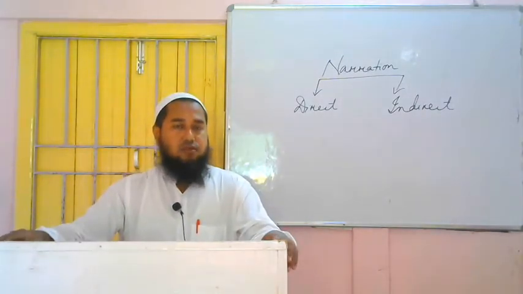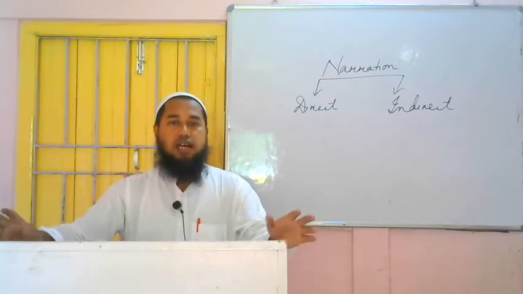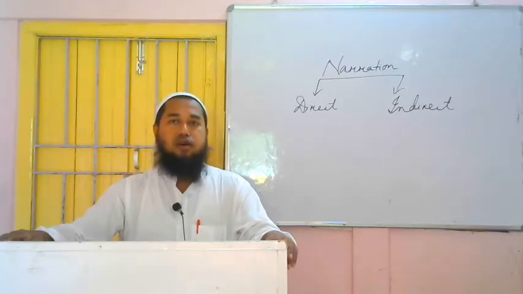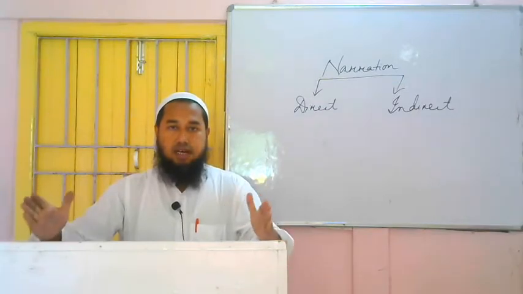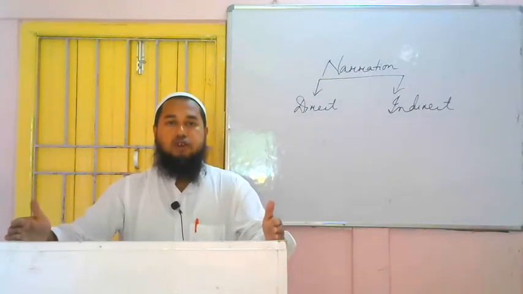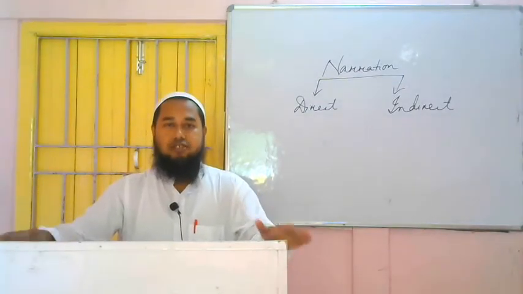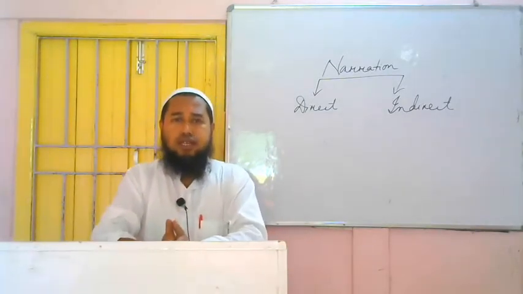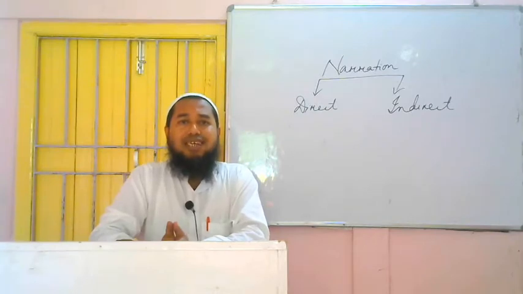From there we can identify whether it is direct or indirect. In direct narration we will get comma and inverted comma, and in indirect narration there will be no comma and inverted comma. Within inverted comma, the speech of the speaker will be written as it is. Direct narration means when we quote something as it is without changing anything.